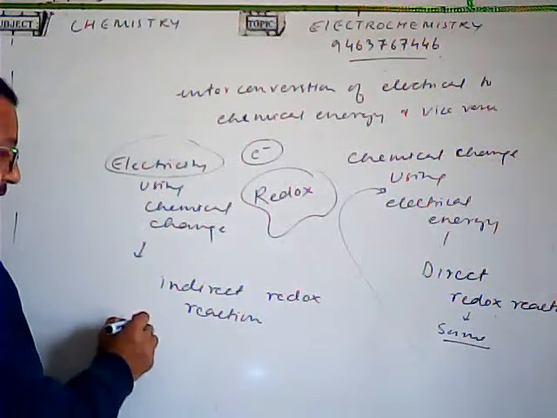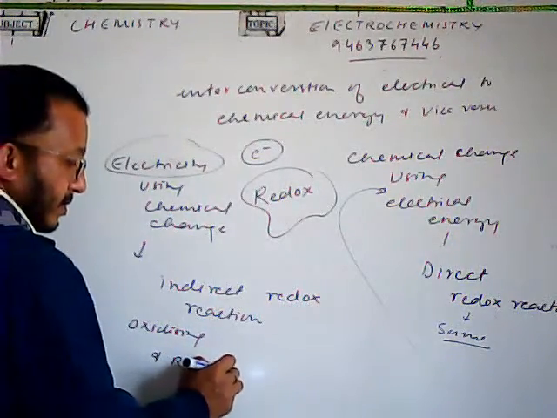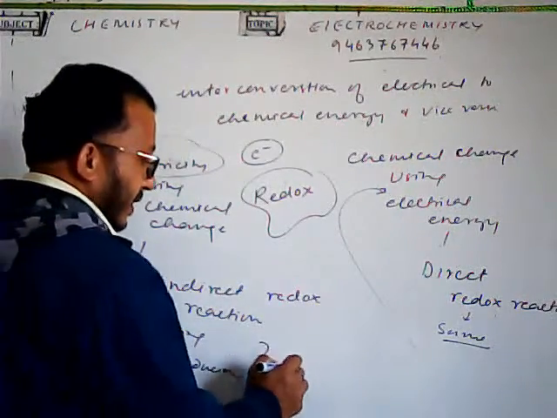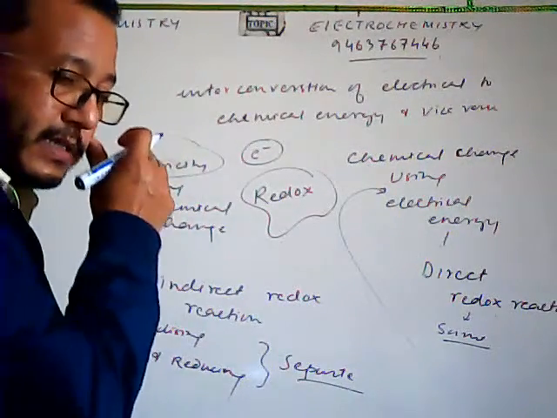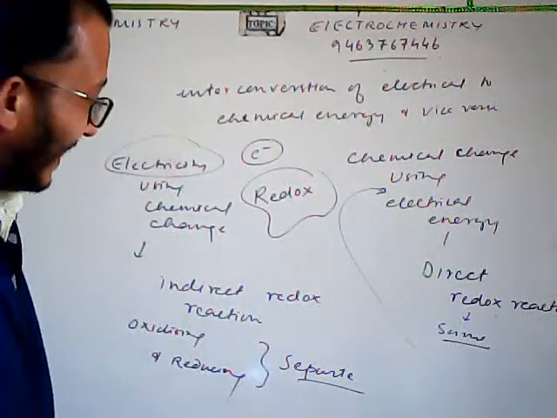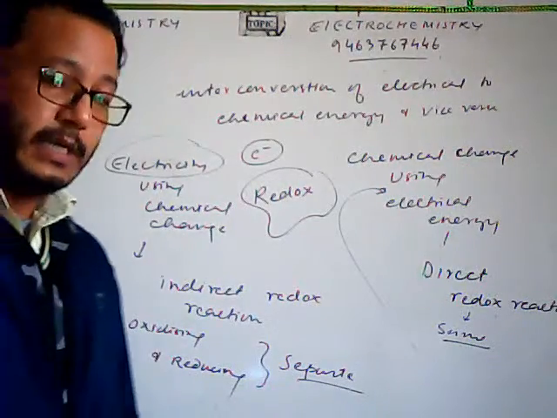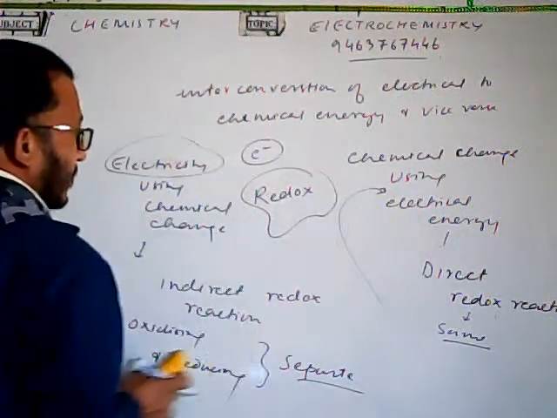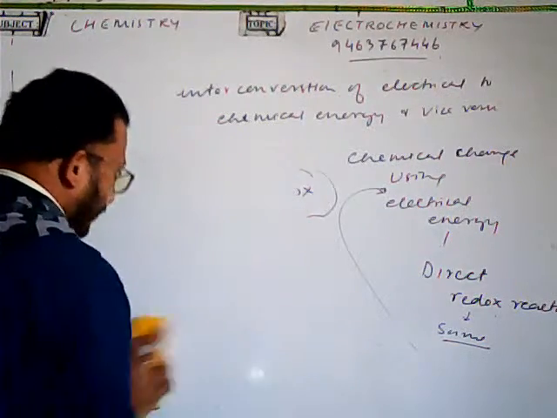And here, the oxidizing agent and the reducing agent, or the substance undergoing oxidation and the substance undergoing reduction, are separate. They are separate and somehow connected, and the transfer of electrons takes place indirectly. So the reactions in the galvanic cell are basically indirect redox reactions, whereas the reactions in the electrolytic cell are direct redox reactions.